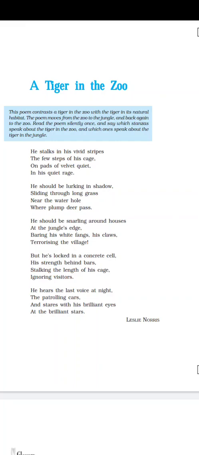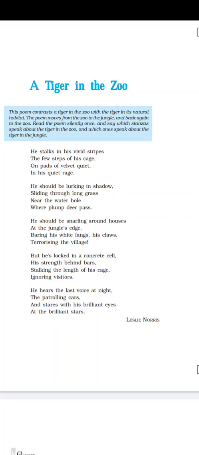From this title, you can understand that the poet is going to talk about something different, something which is not normal, right? Why not normal? Because a tiger lives in the forest, but here the poet is going to talk about a tiger who lives in the zoo, rather who is forced to live in the zoo, right?